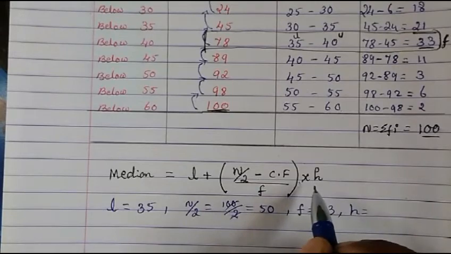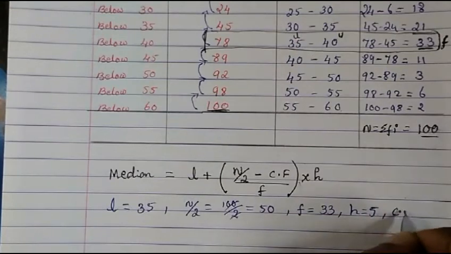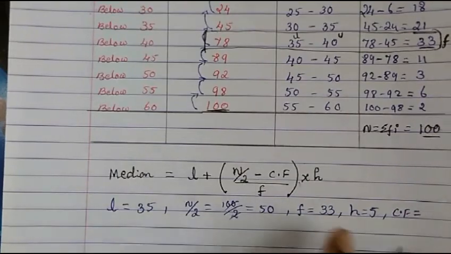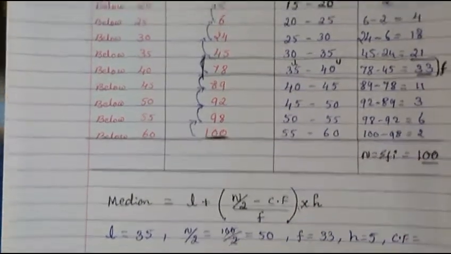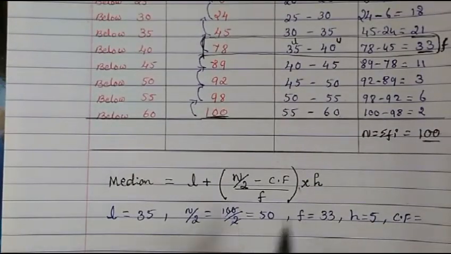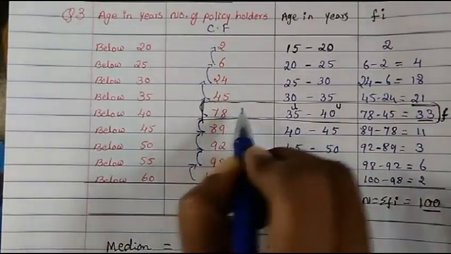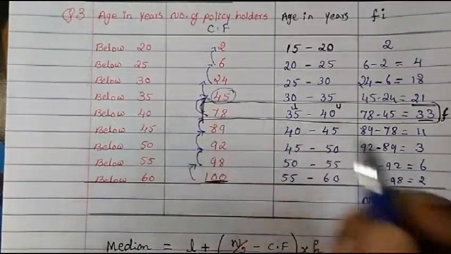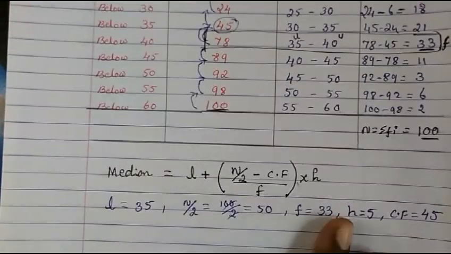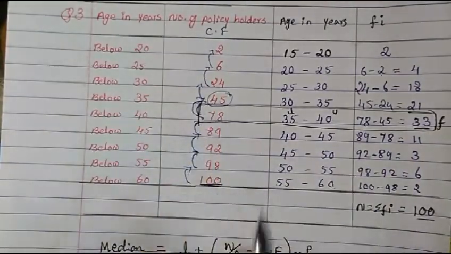Then H is upper limit minus lower limit, so 40 minus 35, which is 5. Then CF is just greater than n upon 2, and n upon 2 is 50, so just greater than 50, that is 45. You can also keep in mind that once you get the median class, the CF will be just above that.